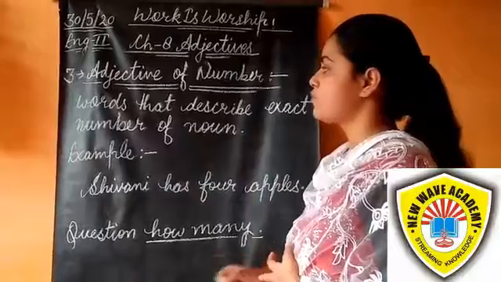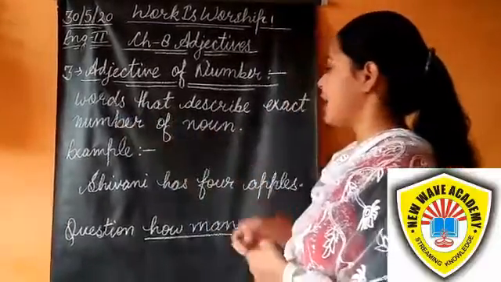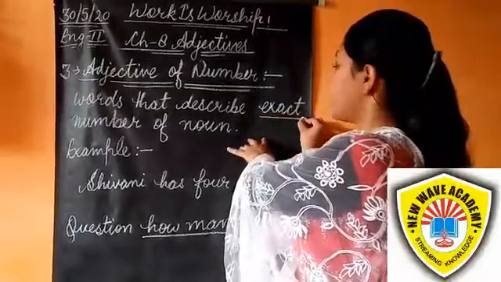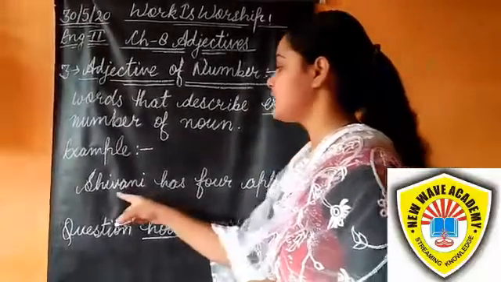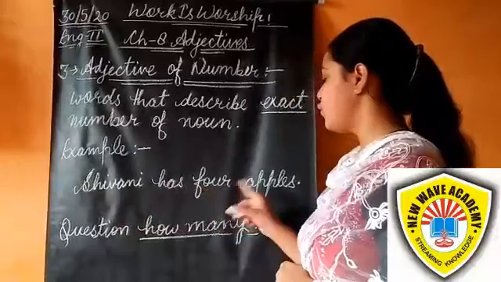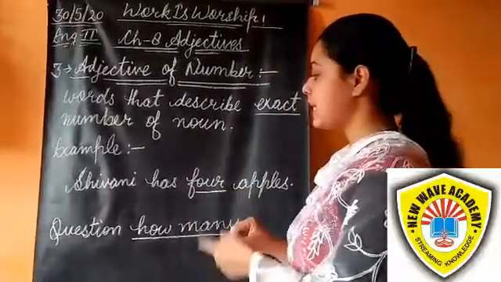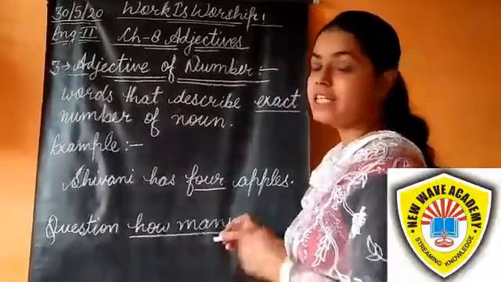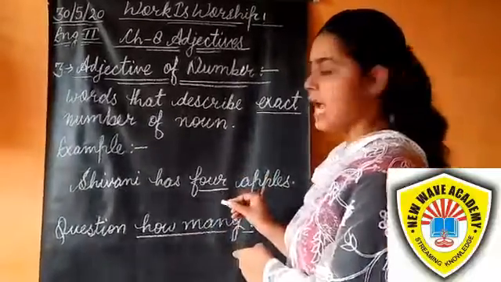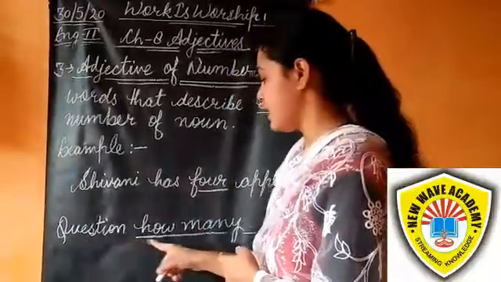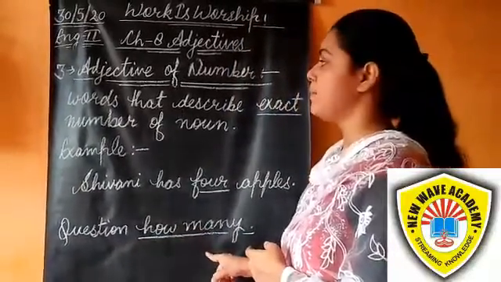Adjective of number: words that describe the exact number of a noun. For example, Shivani has 4 apples. So 4 is the exact number of apples Shivani has, and 4 is an adjective here. They generally answer the question 'how many'.